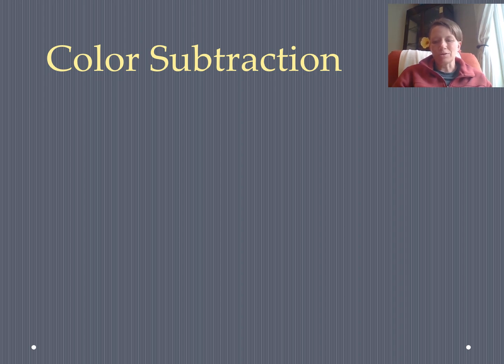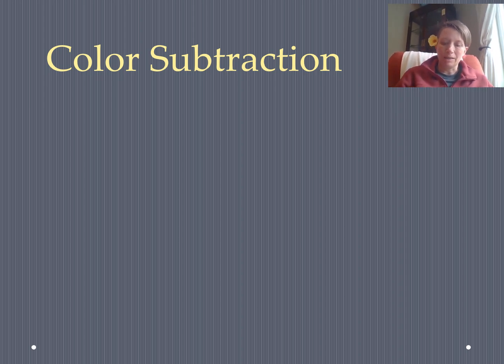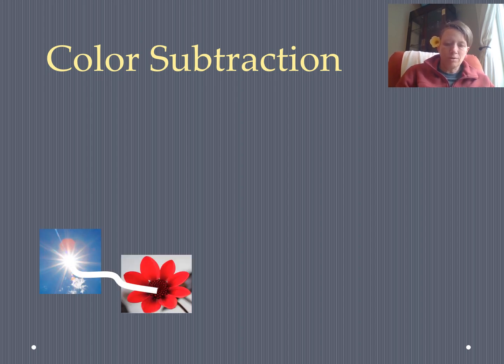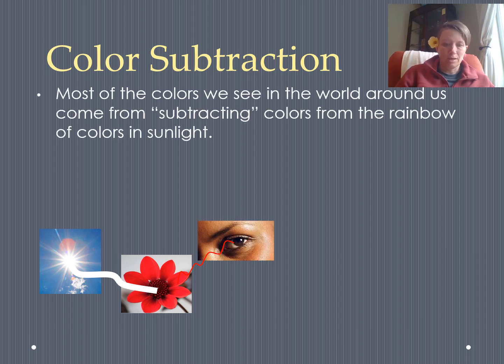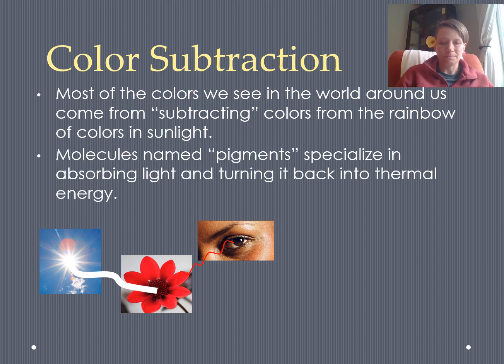Now, most of the colors in the world around us are not created by combining light, because most objects don't actually make light. Most colors around us are created when the sun shines its white light on an object, and then some light bounces off that object and goes into our eye. We call this light subtraction, because we're starting off with all the colors in that white. Remember, white is made of a rainbow of colors, and the objects are subtracting or taking out all of the colors except the colors that reflect off.